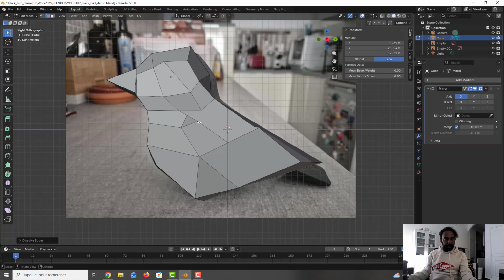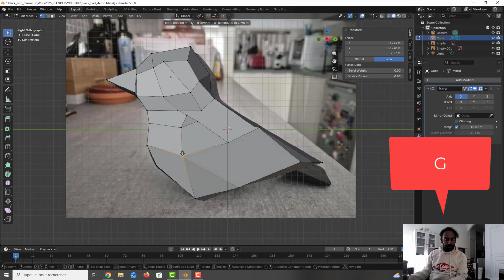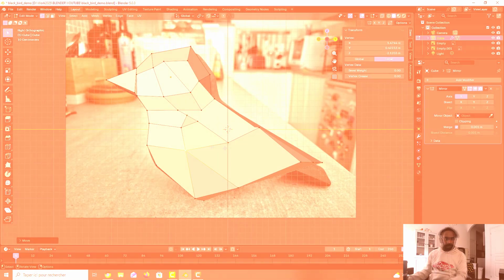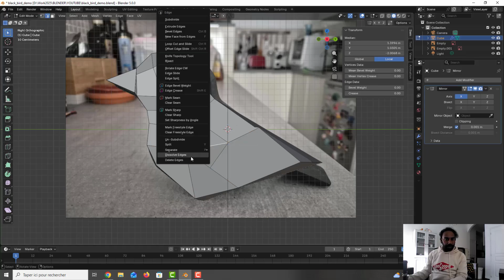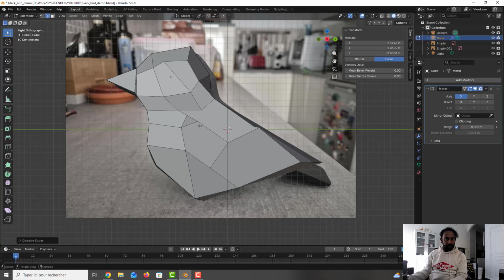So okay, we have the small things here, 1, 2. I need another point also, so I will move a little bit the point here. So what I will do, I press knife here, I press here, I press enter, I go here, I press right click and dissolve edge. Okay, 1, 2, 3, 4, 5. This is perfect.